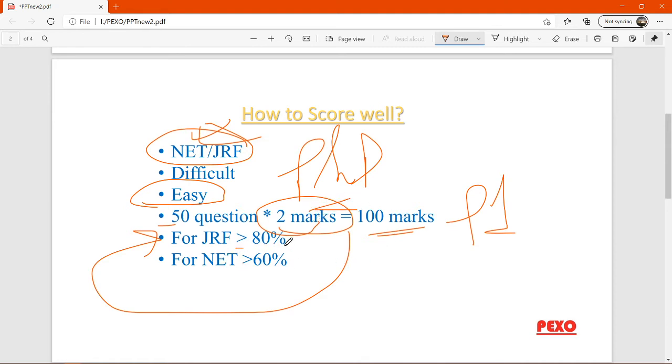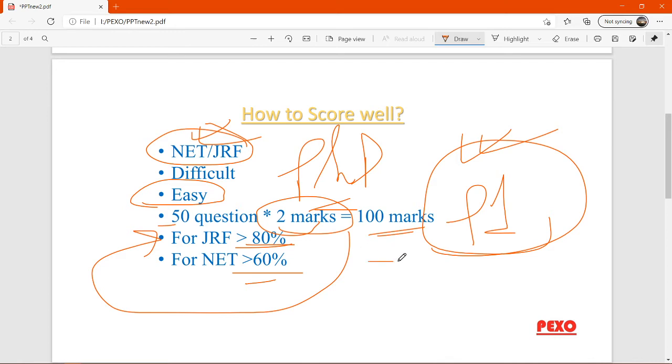To get JRF, we have to score more than 80%, and we can say that to clear NET, we have to score at least 60% in this paper. So this paper is very important in this NET exam. In the next slide, I am going to share with you the detailed topics or sections of Paper 1.